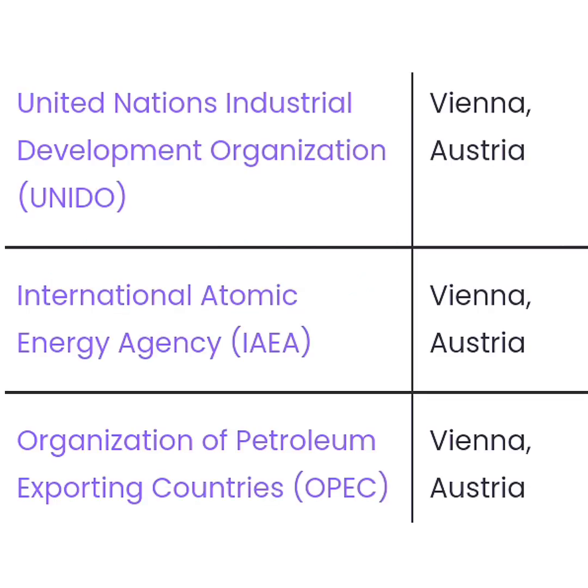After that, we'll see all the international organizations whose headquarters are in Vienna, Austria. So there are three international organizations whose headquarters are in Vienna. They are United Nations Industrial Development Organization, then International Atomic Energy Agency, after that Organization of Petroleum Exporting Countries.